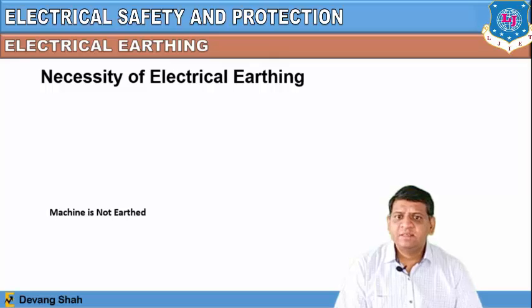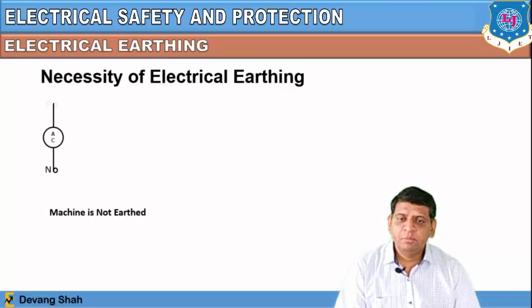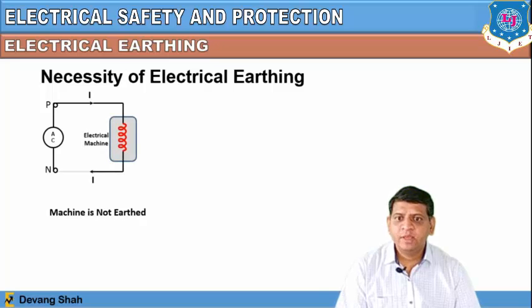Now, what is the necessity of electrical earthing? Let's discuss an animation here. Suppose the machine is not properly earthed to the ground, what happens? You can see in this particular circuit there is an electrical machine that carries a high value of current passing through it. In this circuit, we are applying an AC sinusoidal signal, and this current will pass through this electrical machine. We assume here the value of this current is very high. In this condition, the machine is not properly earthed.